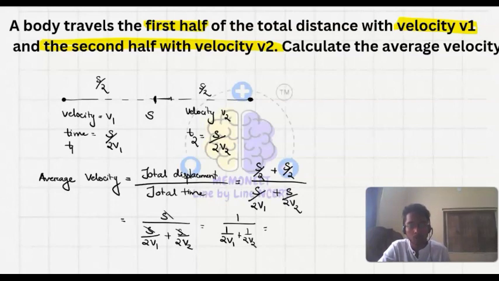So this comes to be v1 into v2, and here it is 1 upon v1 plus v2 upon 2. Sorry, here 2 is multiplied, then 4, this will be 4 v1 into v2. Okay, so our final answer will be, this is cancelled out, it is 2, then 2 v1 v2 upon v1 plus v2. So this is the average velocity.